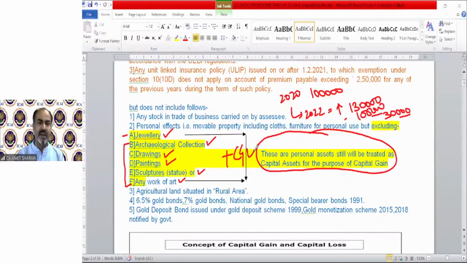It does not matter under our capital gain topic. Of course, the treatment of both is the same because they will be treated as capital assets. But just for knowledge, for the way you should study, you should know the meaning of everything you study. That's the way it becomes easier to understand the concept. If you know the meaning of drawing and painting, archaeological collection, etc., that will create interest in your study also, and that will be really helpful.